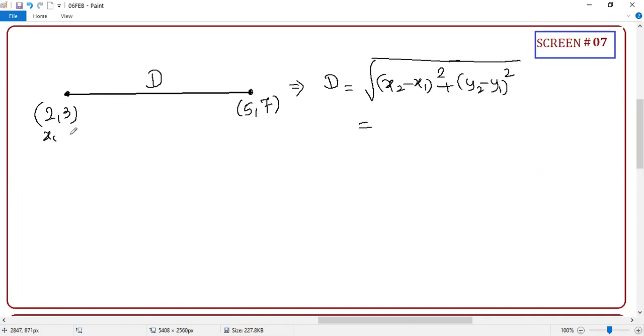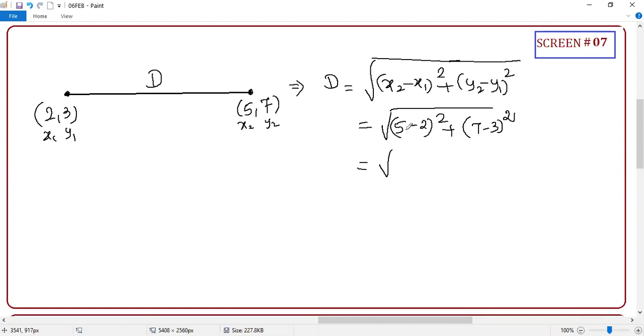You'll take this as x1, y1, and this as x2, y2. Then you will apply the formula. Can you tell me how you'll apply it? 5 minus 2 the whole square plus next is what? 7 minus 3 the whole square.